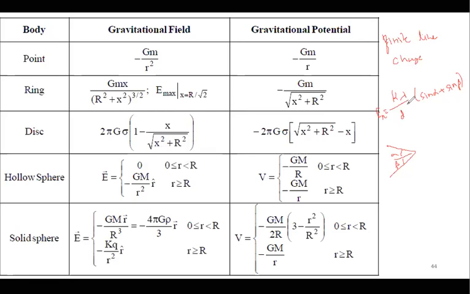Now, if I want to find the formula of the field due to a rod in gravitation, what would change in this formula? It would be G lambda by D into the same sine alpha plus sine beta. Don't you think this will be the same formula? Where lambda is the linear mass density.